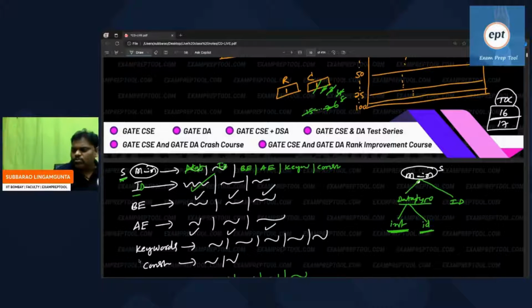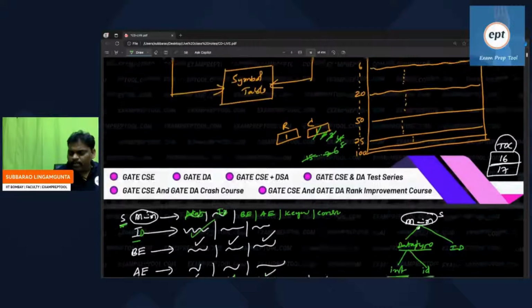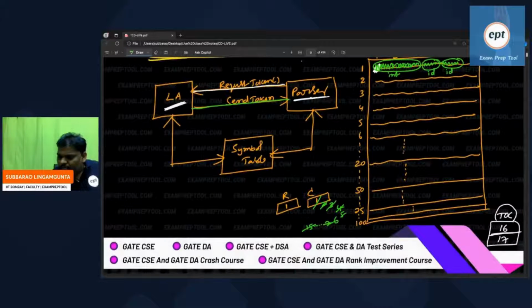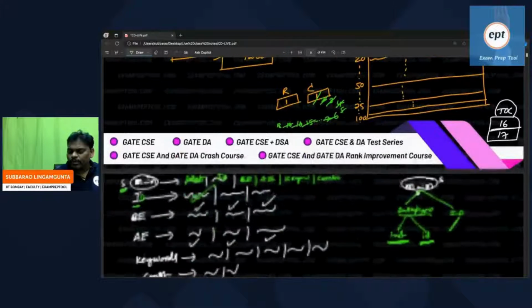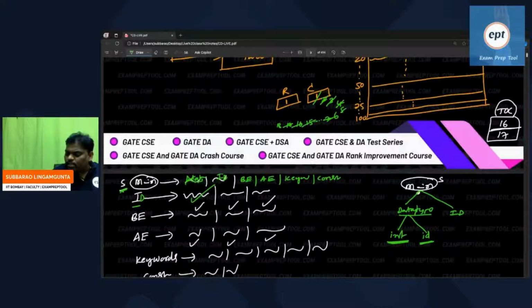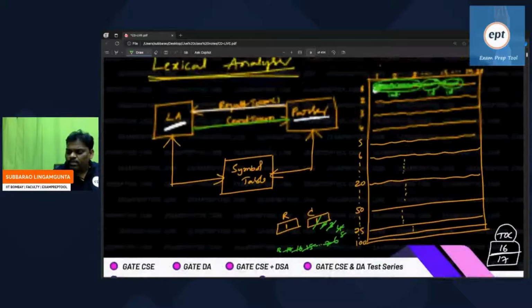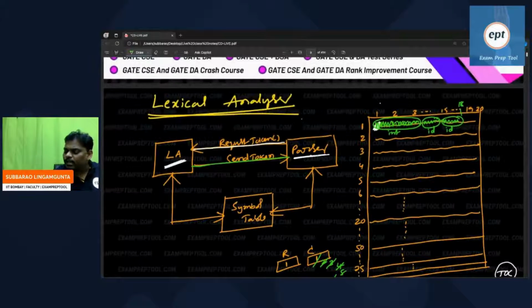Next, let us assume he asked for ID, so I gave it, everything is fine. He will ask for the next token. In the lexical analyzer, in the parser, at which place is it? I think almost like 18. The parser is there at 18. If anyone has a small doubt, wait a few more minutes and you will get clarity. Next one, he will ask for the next token. Let us assume that he said arithmetic expression. He said the next token is some arithmetic expression, some arithmetic expression kind of stuff.